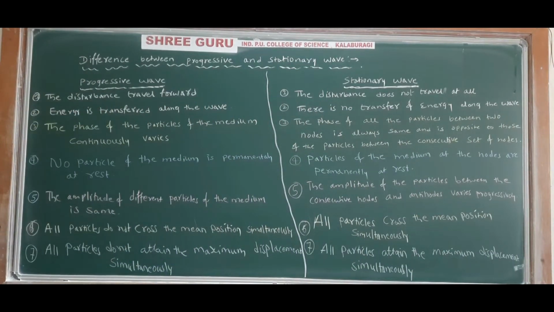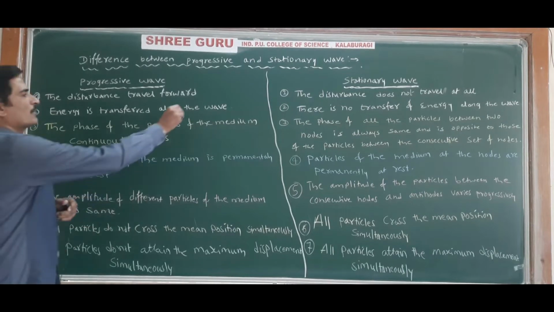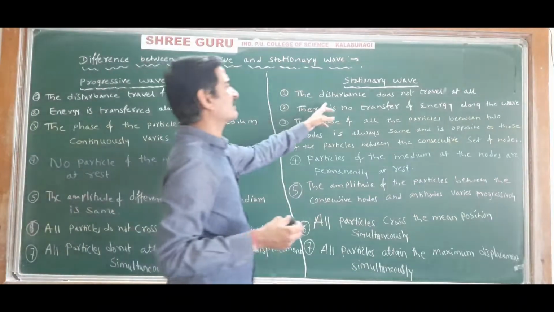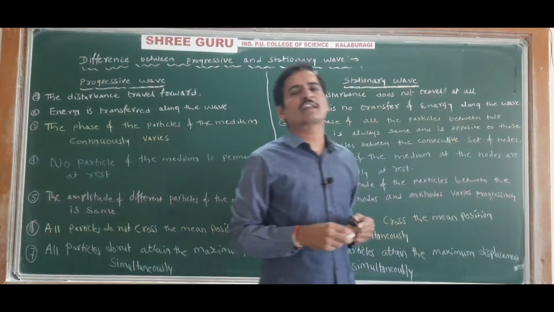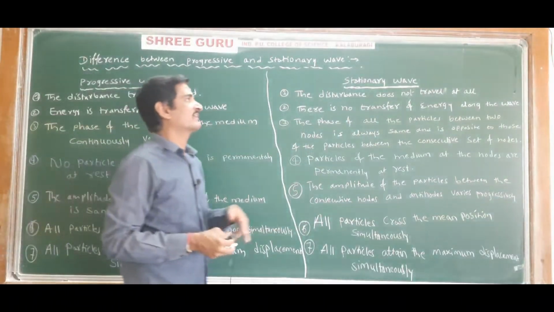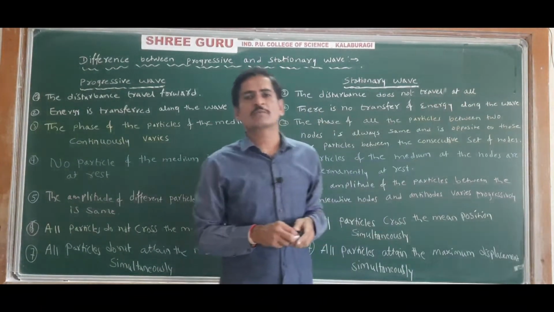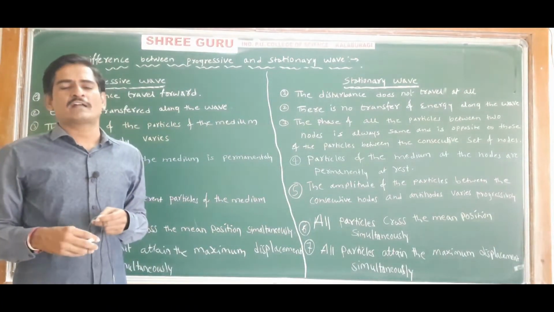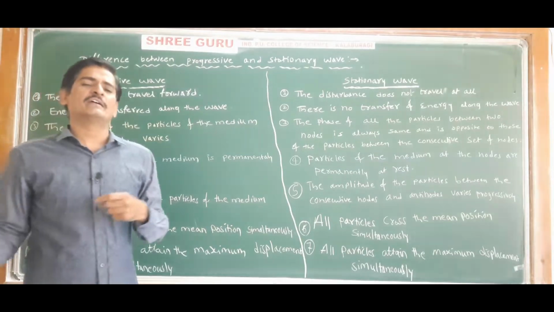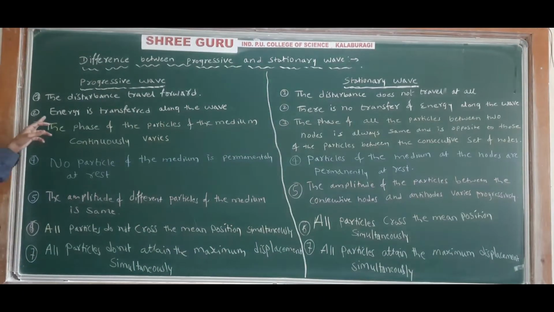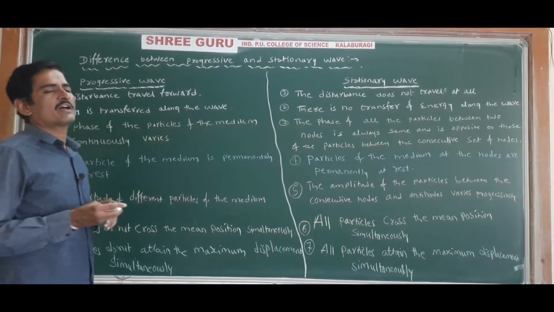Okay, see here. First, the disturbance travels forward. In a progressive wave the disturbance travels forward, whereas in a stationary wave the disturbance does not travel at all. That's why it is called a stationary wave. Stationary wave means the disturbance, or wave, does not travel either to the right side or to the left side.